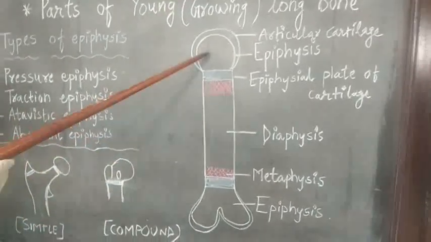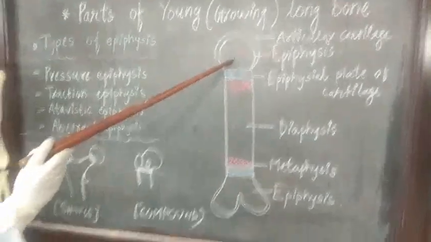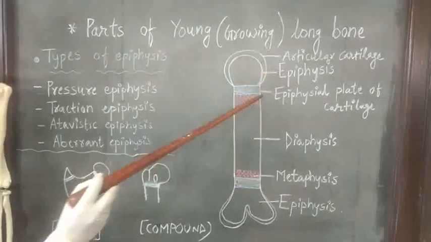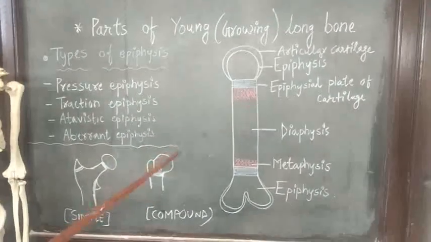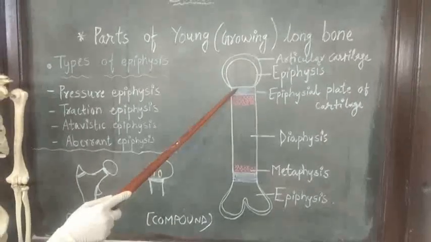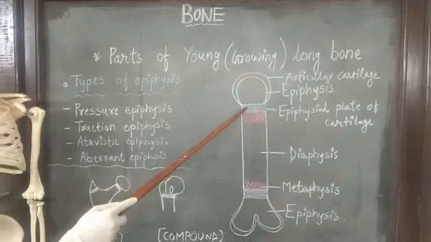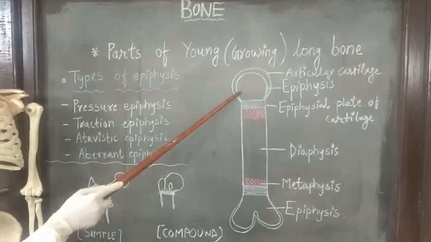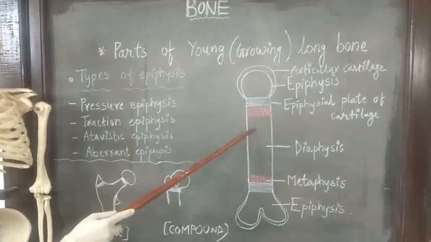First is epiphysis, that develops from the secondary center of ossification. Next is epiphyseal plate of cartilage. As you know, this epiphyseal plate of cartilage is made up of hyaline cartilage and intervenes between the epiphysis and diaphysis.